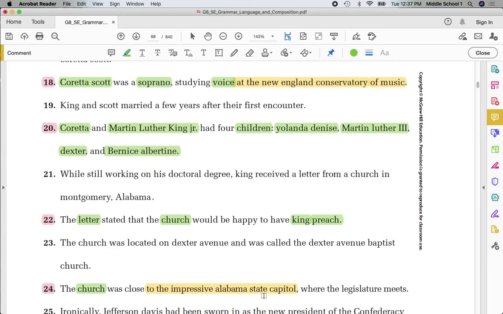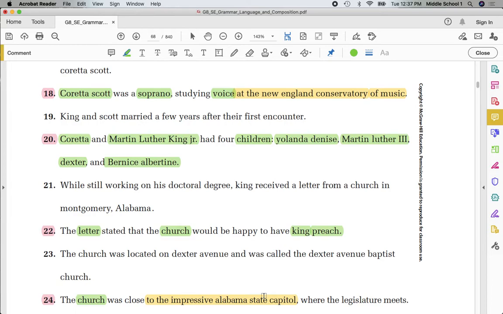Now, if they were used by themselves, if the word state was used by itself in a sentence, or the word capital was used by itself in a sentence, it would not be capitalized, but I use it as an entire proper noun here. So I capitalize all of the words. Just like Milwaukee Public Museum, I would capitalize Milwaukee all the time. But if public was used by itself in a sentence, I would not capitalize it, nor would I capitalize the word museum. And lastly, common noun, legislature.